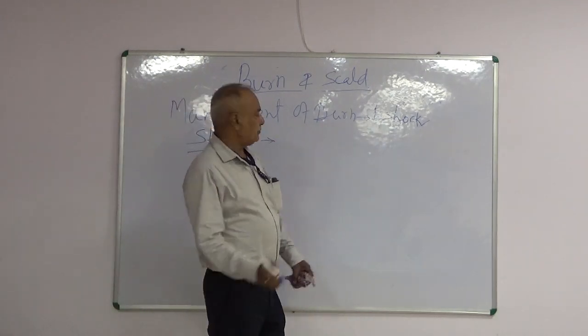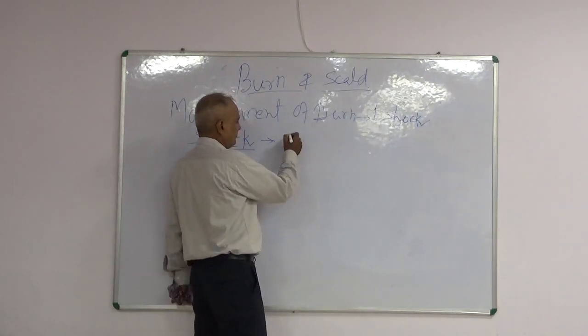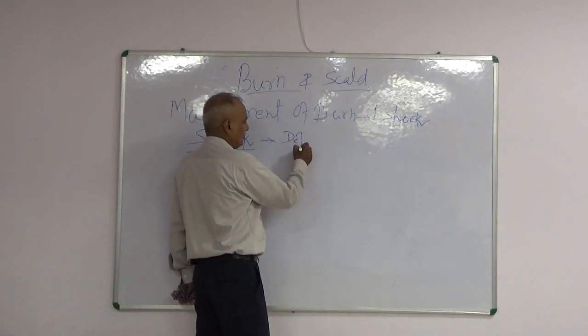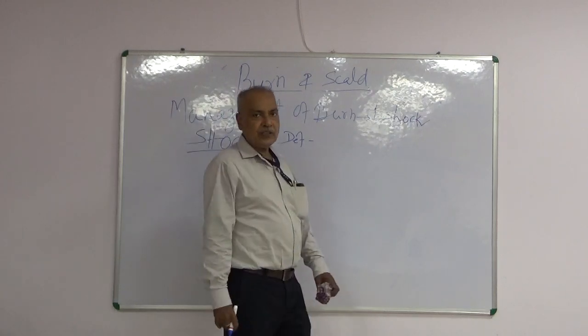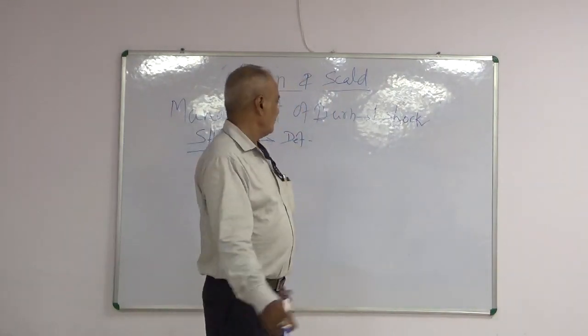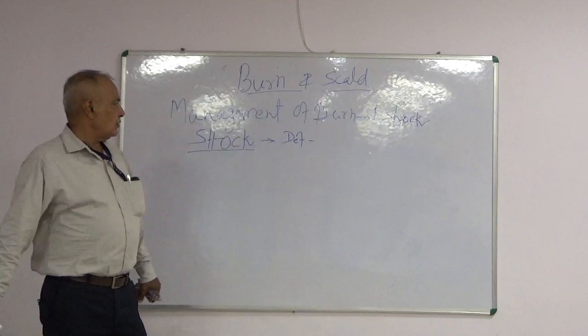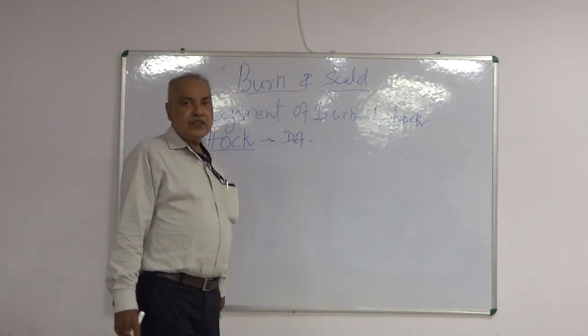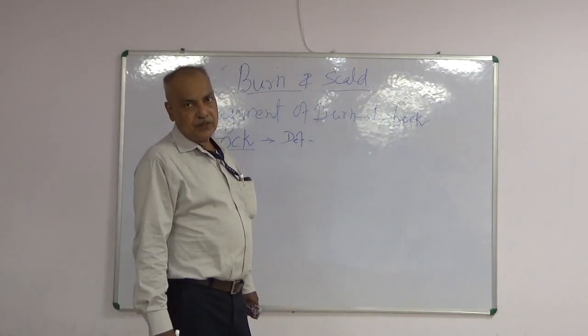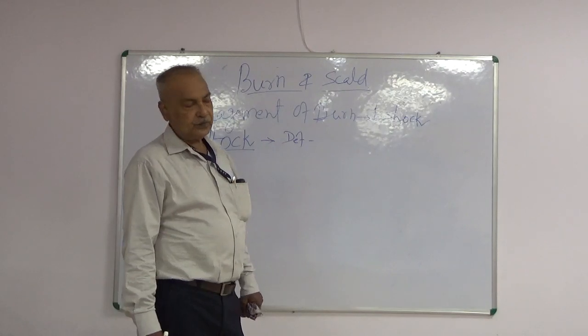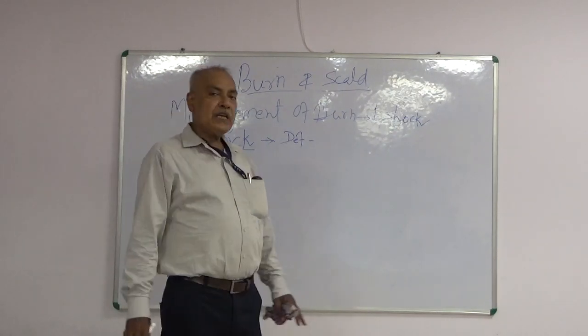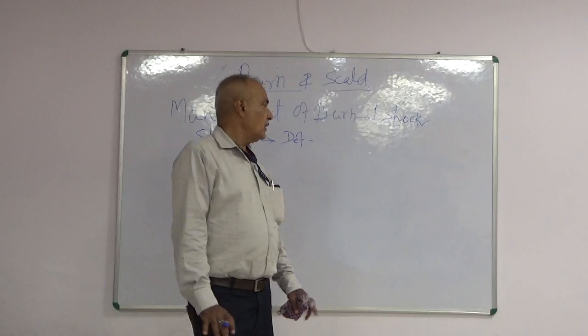What is shock? Definition. Shock is a life-threatening situation.